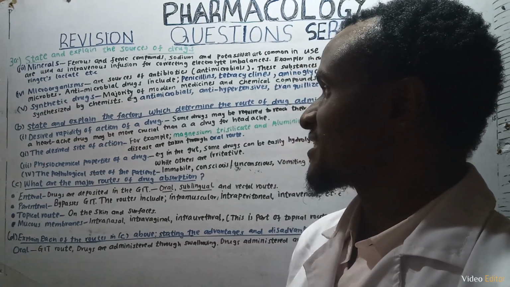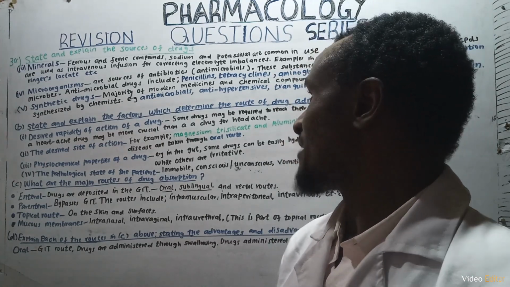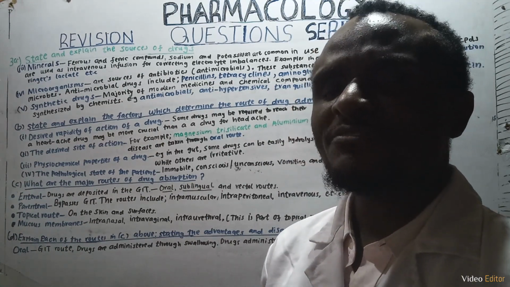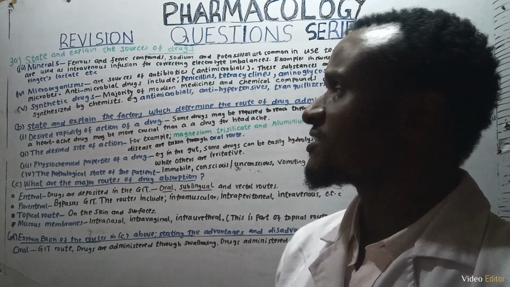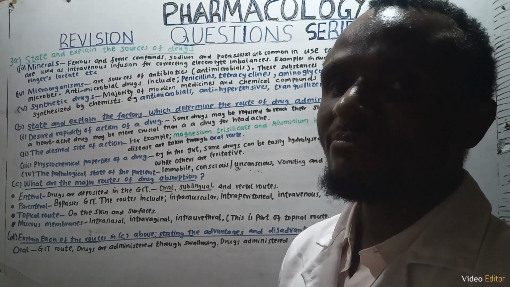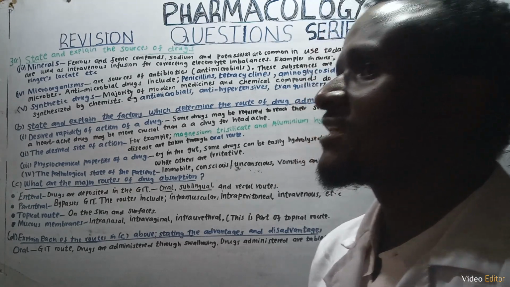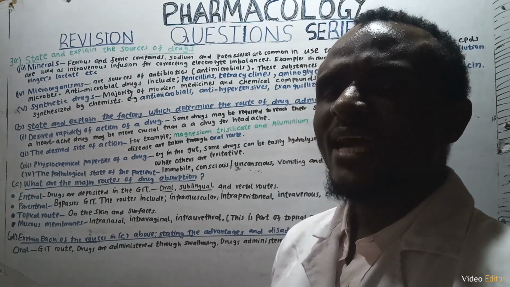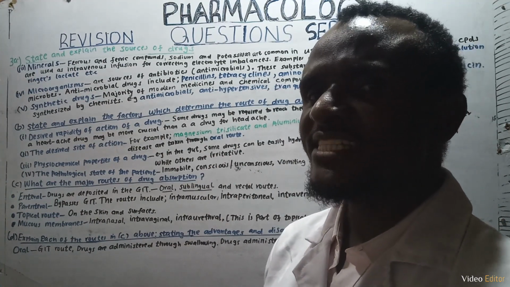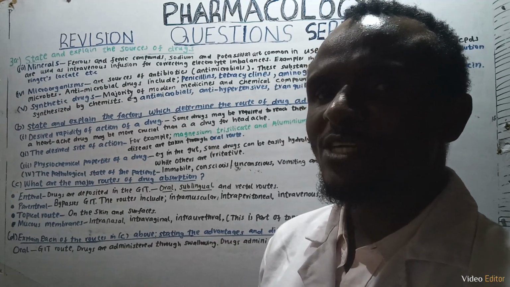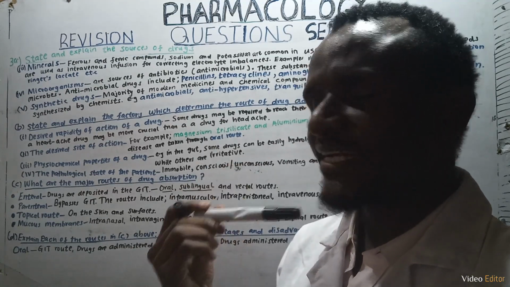Part B says, state and explain the factors which determine the route of drug administration. Which factors determine the route of drug administration? The first factor is the desired rapidity of action of a drug. An example is a drug used for treatment of a heart attack, which is more crucial as compared to a drug used for the treatment of a headache.